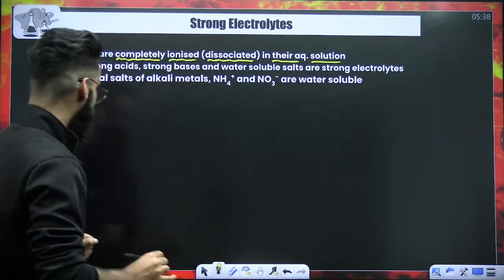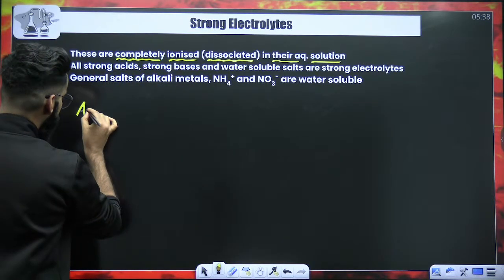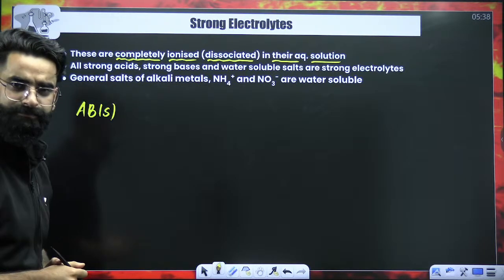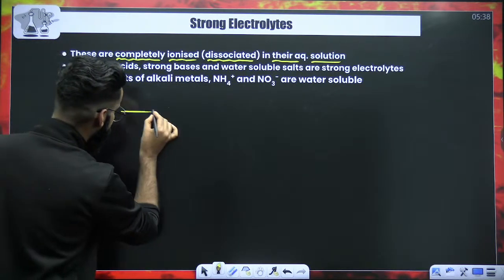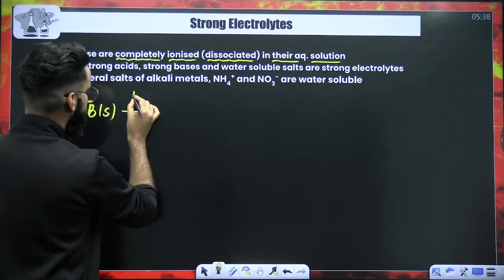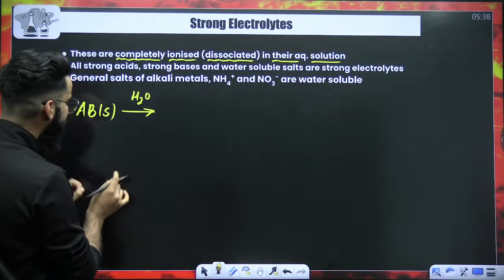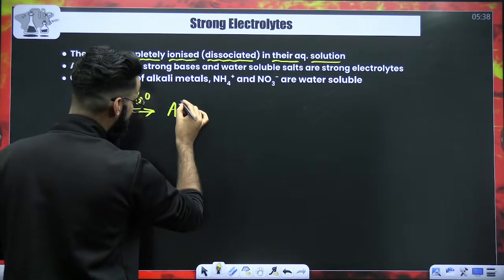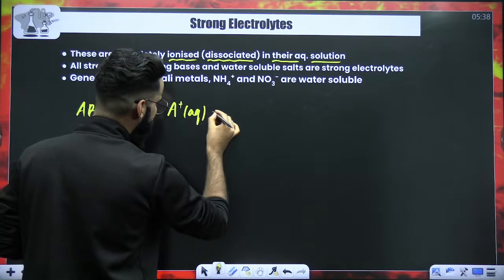For example, let's say you've got AB solid. Now you're introducing this AB solid into water. I'm assuming that this AB solid, when introduced into water, let's assume that it got dissociated completely.